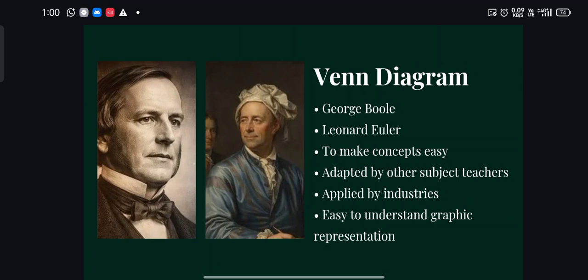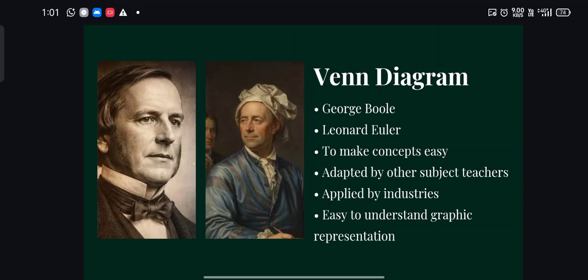Actually, John Venn constructed the Venn diagram to make concepts easy for his students. He was a lecturer at Cambridge University, so to make his concepts easy for his own students, he constructed this Venn diagram. That was the purpose behind the Venn diagram. Later he noticed that since this diagrammatic representation was easier, the teachers of other departments of his college also started using the Venn diagram to make their concepts easy for students.